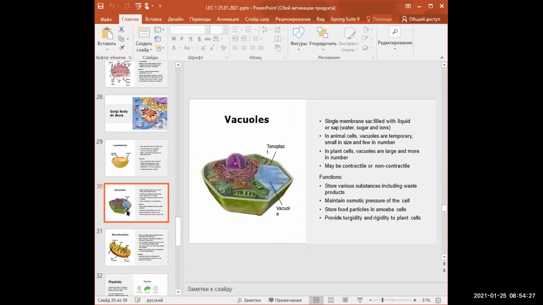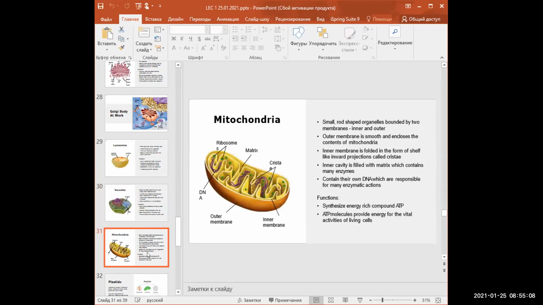Next, vacuoles, single membrane sac filled with liquid or sap, water, sugar, and ions. In animal cells, vacuoles are temporary, small in size, and few in number. In plant cells, vacuoles are large and more in number. Functions: store various substances, including waste products, maintain osmotic pressure on the cell, store food particles in amoeba cells, and provide rigidity. Mitochondria.